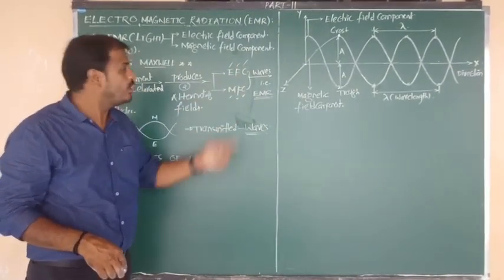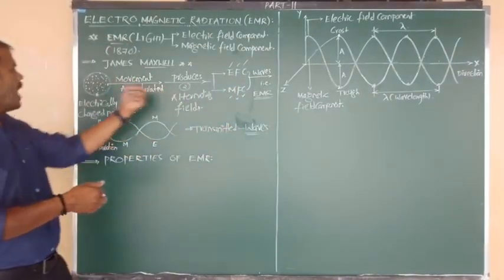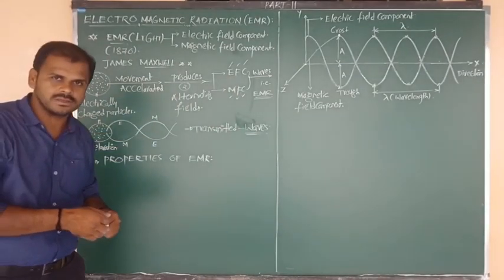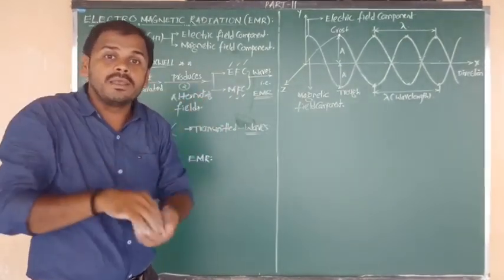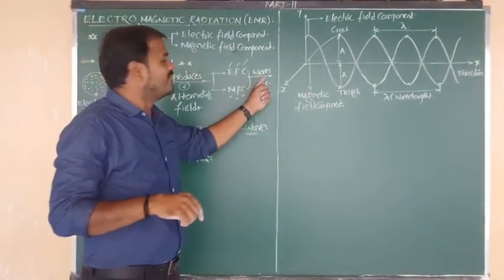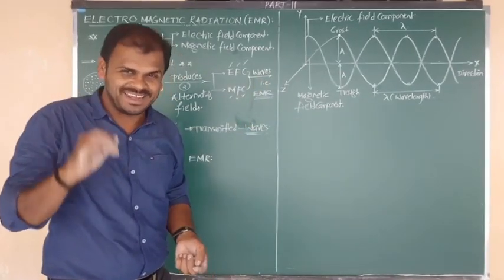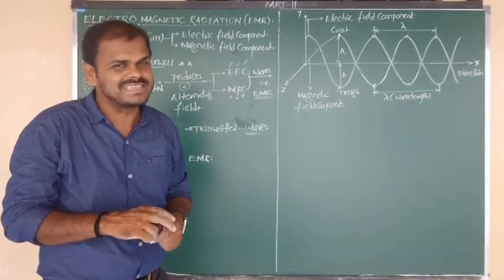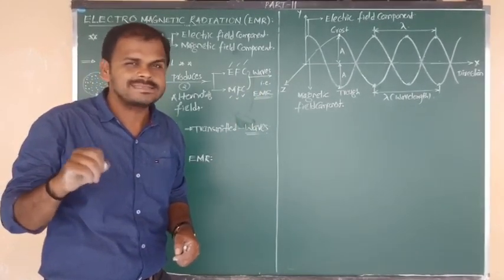Now such electric and magnetic fields, which are produced due to acceleration of charged particles, are transmitted, they are propagated in the form of waves. Such waves are known as electromagnetic radiations, and we can also say electromagnetic waves. I hope you understand the definition.